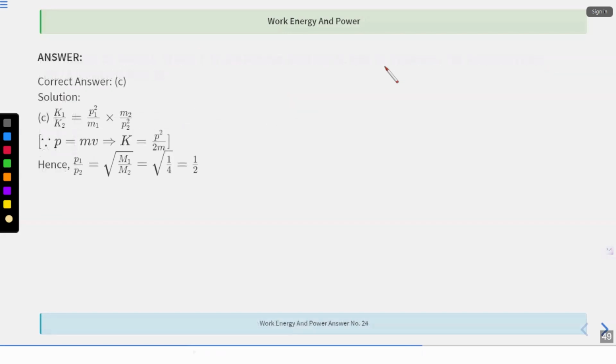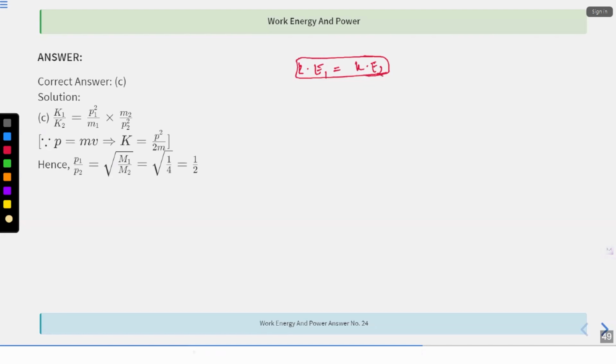Pattern is same. The solution is over here in a different manner. If you want, you can just equate it in the very old manner what I have told you. That will also work. First you equate the kinetic energies KE1 and KE2, and then you can equate the other things.